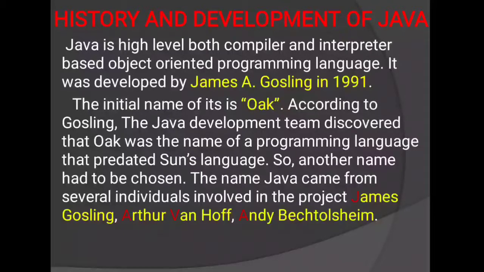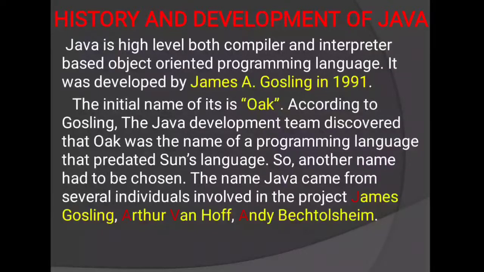But the difference between compiler and interpreter is that compiler converts all program at a time, means our whole program will be converted to machine level language at a time by compiler, but interpreter will convert line by line, means whatever instruction we have written in our program, it will convert a single line at a time to machine level language. That is compiler and interpreter.